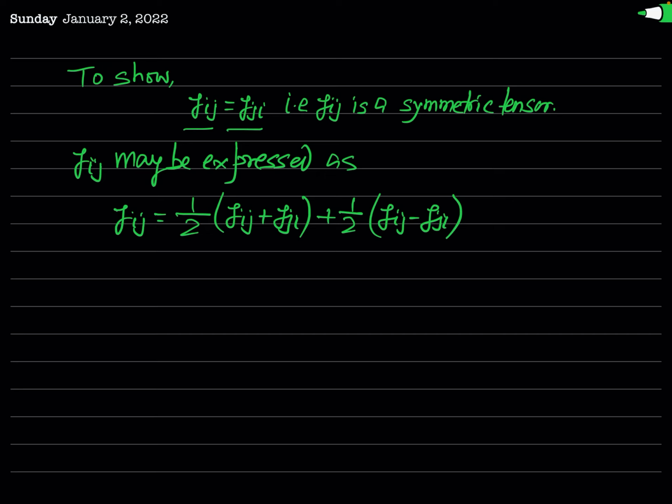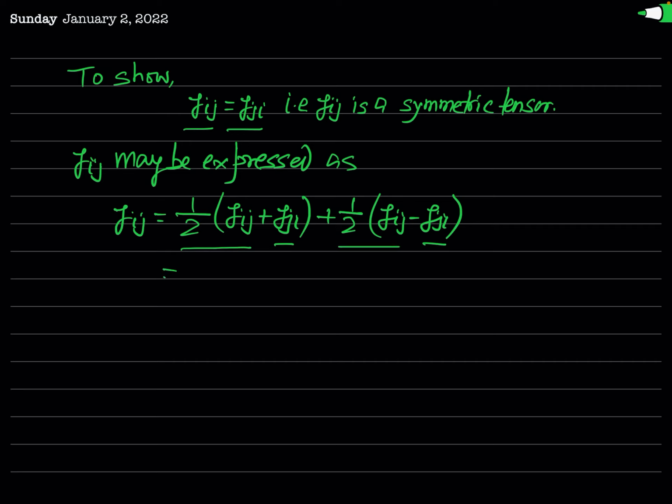You can check. In fact, gji and minus gji will cancel out, and half gij and half gij will simply be equal to gij. So gij may be expressed like this.